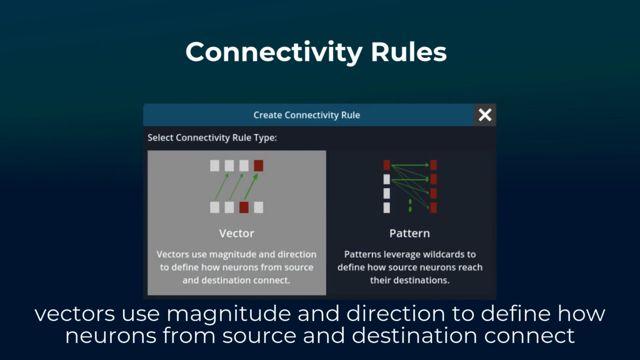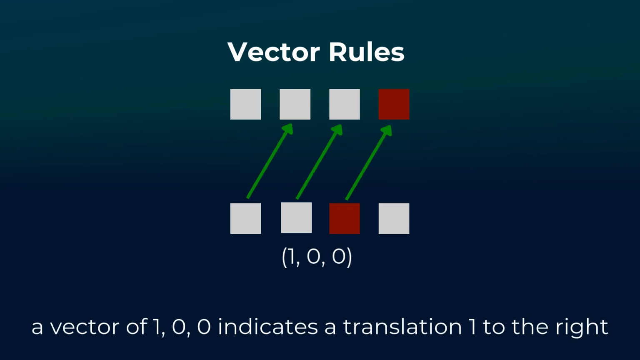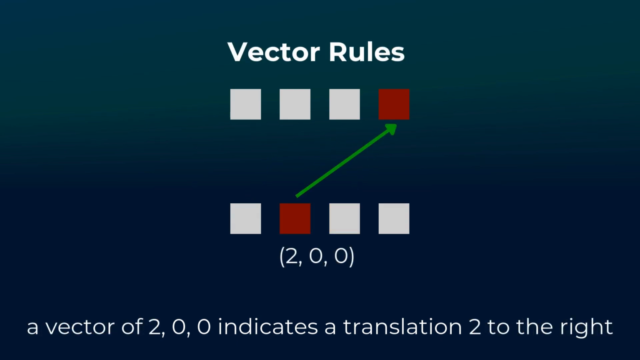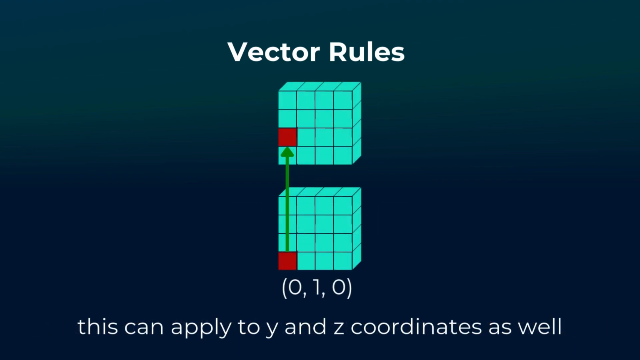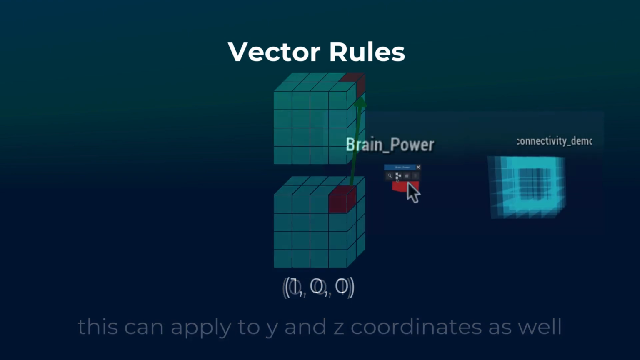Vector rules use magnitude and direction to define how neurons from source and destination connect. In this example, a vector of 0, 0, 0 indicates a direct translation. If you were to increase the x-coordinate of the vector by 1, there will be a translation of 1 to the right. If you were to increase the x-coordinate of the vector by 2, there will be a translation of 2 to the right. This also applies to the y and z coordinates as well. For example, increasing the y will result in a shift upwards. For the z coordinate, if you increase the z, it will result in a shift forwards.